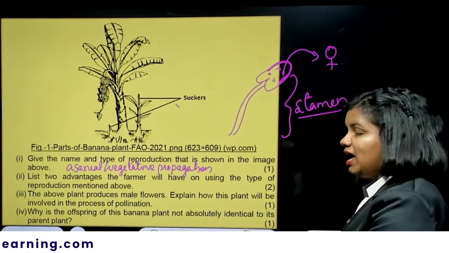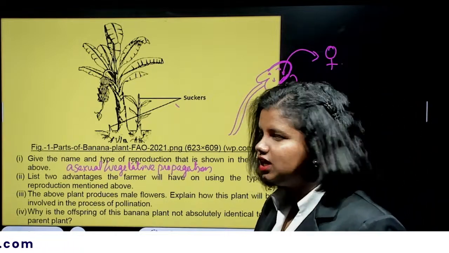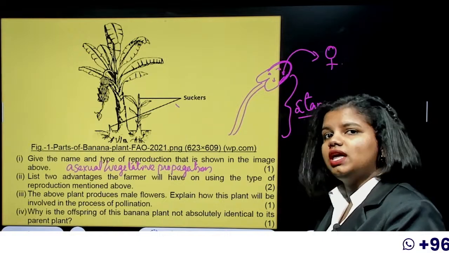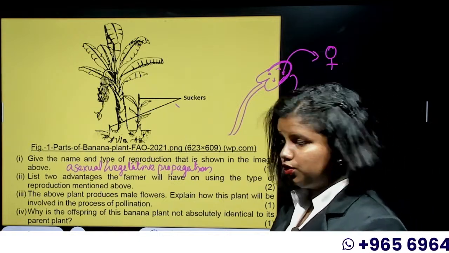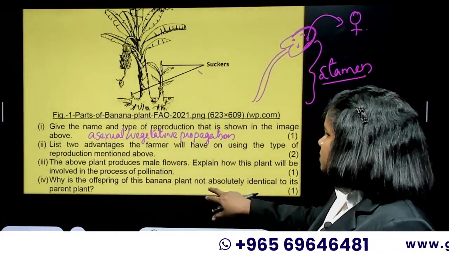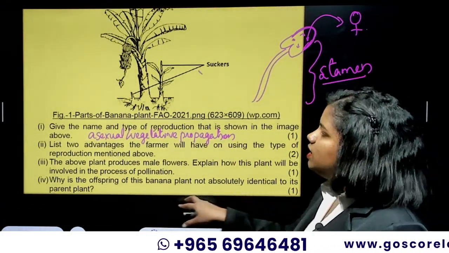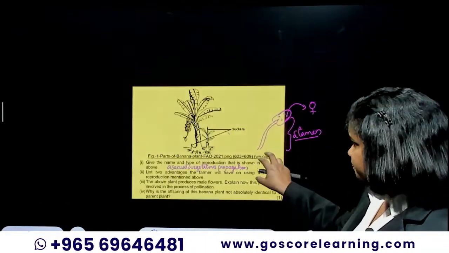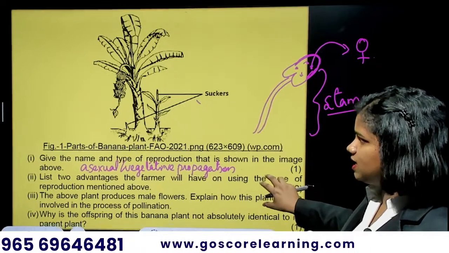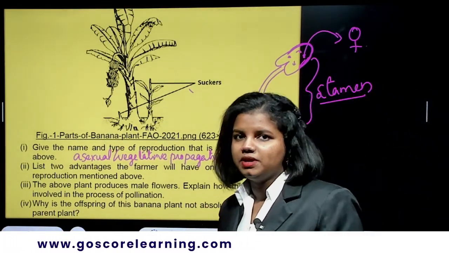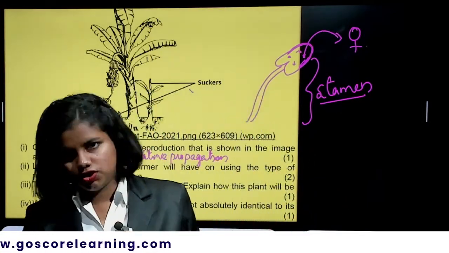So if it's a male plant, a cross pollination would be needed. We'll have to cross that male flower with a female flower so that the next generation can be produced. Next question is, why is the offspring of this banana plant not absolutely identical to the parent plant? So unlike the vegetative propagation, when cross pollination is happening, when it is a male and female flower, when crossing is happening, there is a chance of variation to happen.